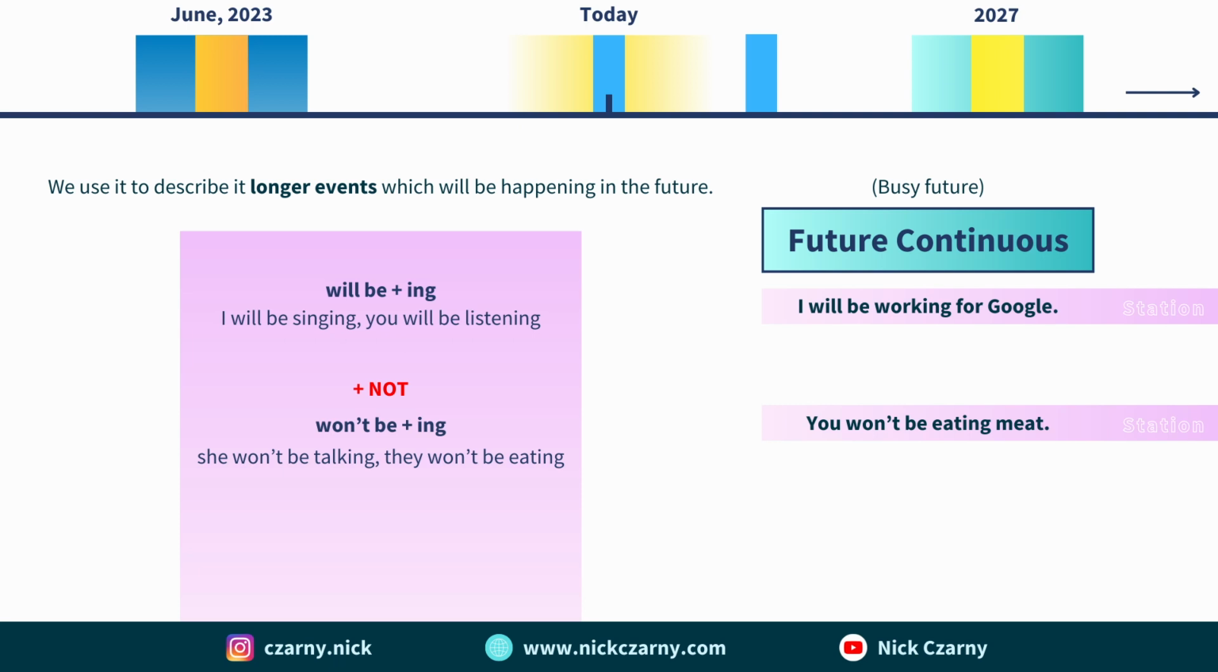Remember to also add how long. I don't have it in my examples, but it's quite important to add how long because that's why we use this tense. And in the question, reversed order, will he be making a mistake? Will I be working for Google for 4 hours?